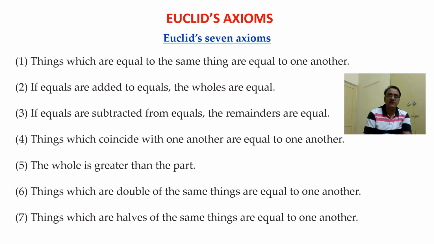So let us start with the first axiom: things which are equal to the same thing. After I read all these 7 axioms, I will perform some activities. You can go through that for better understanding. Once again, I told you that before last year, these two topics were very important: 7 axioms and 5 postulates.